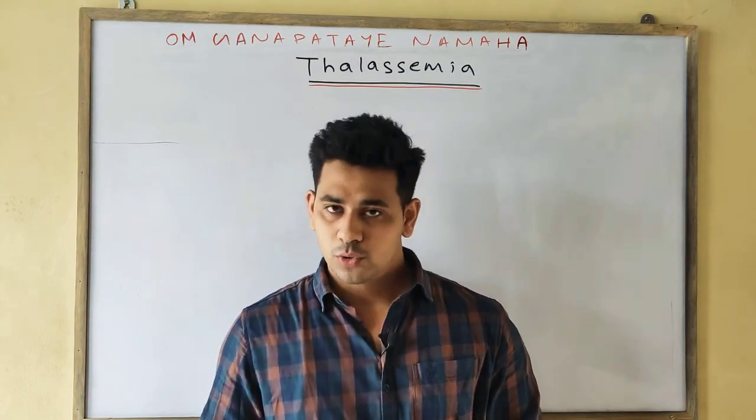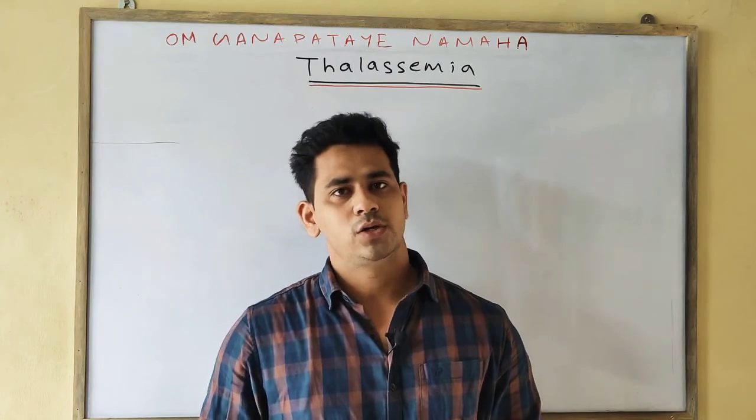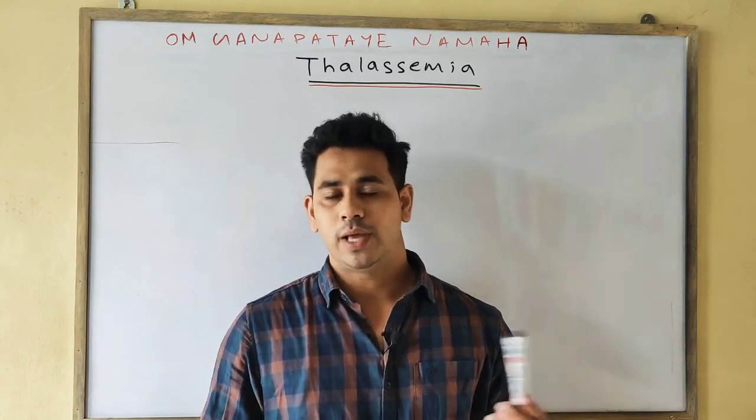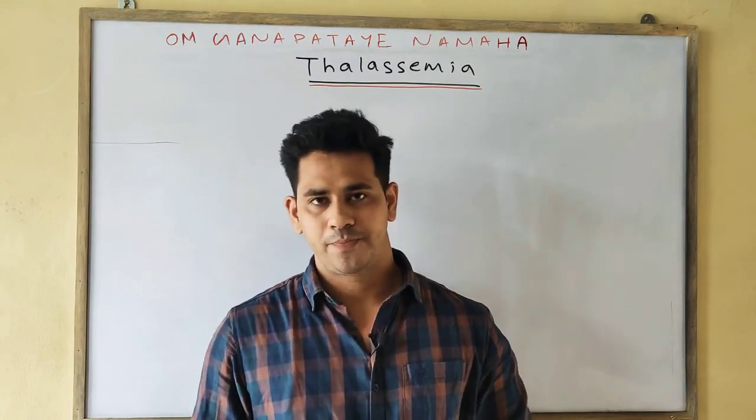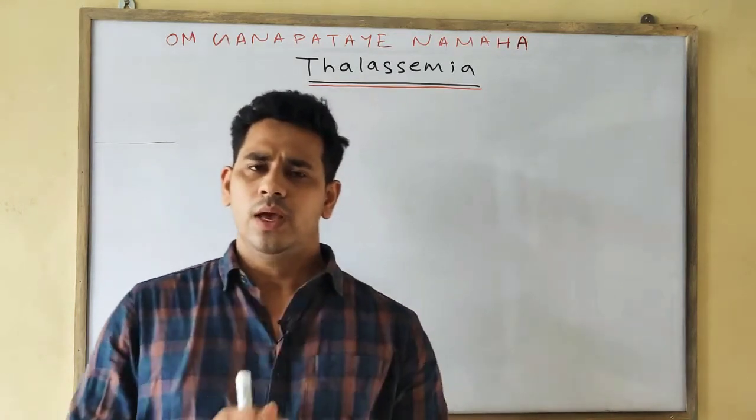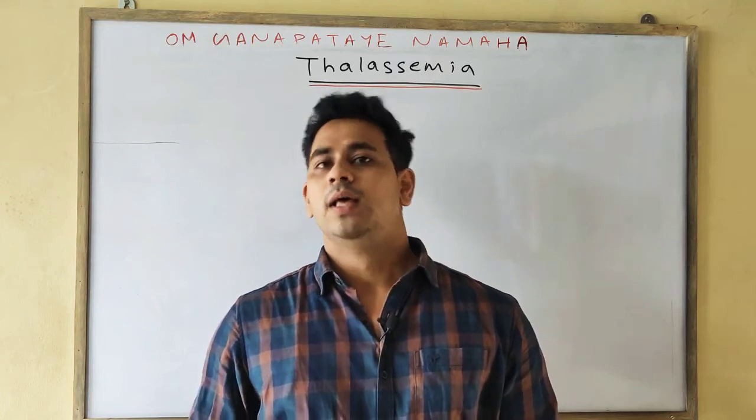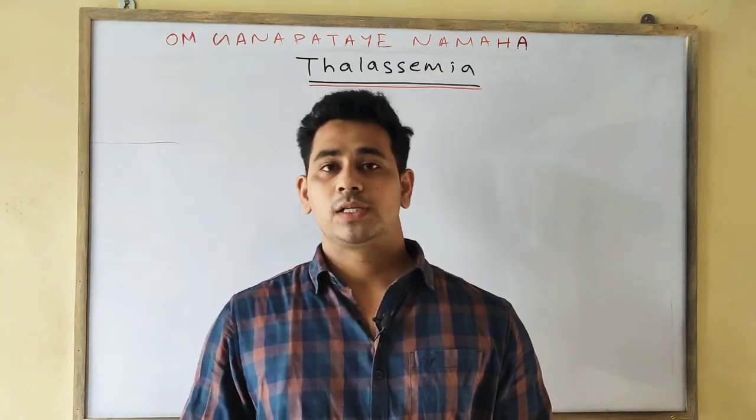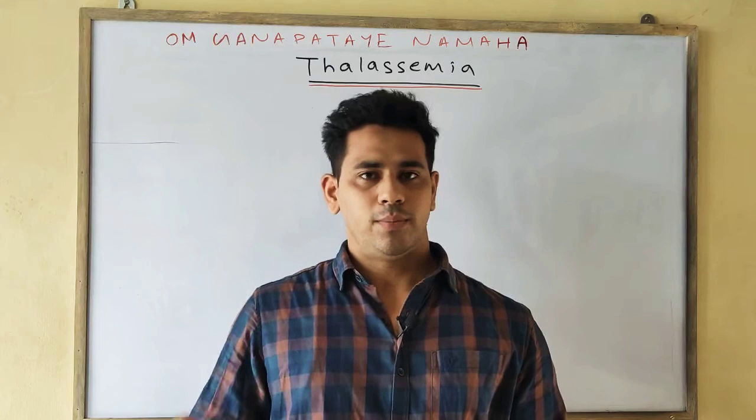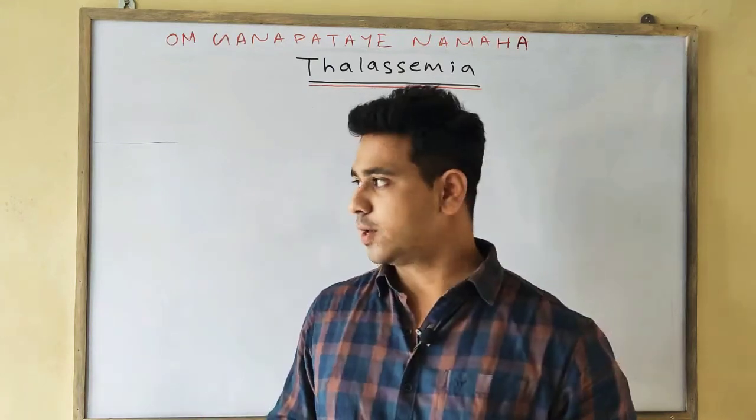And in the numerical chromosomal change we also discussed two types, one is aneuploidy, the other is euploidy. In aneuploidy we discussed hypoploidy and hyperploidy. Then in euploidy we discussed monoploidy, diploidy and polyploidy. Okay.